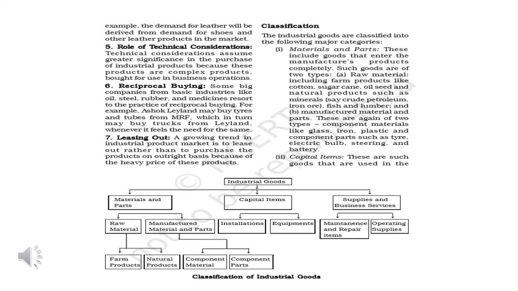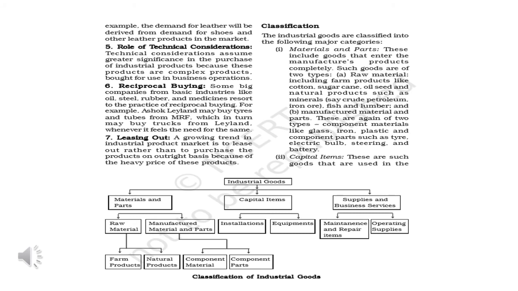Then you can see this diagram. Industrial goods are classified on the type of materials and parts, capital items, supplies and business services. Here the examples are also written. See, materials and parts include goods that enter the manufacturer's products completely. Such goods are of two types: raw material, including farm products like cotton, sugar, oil, etc. Then manufactured material and parts. These are again two types, component material like glass, iron, plastic.